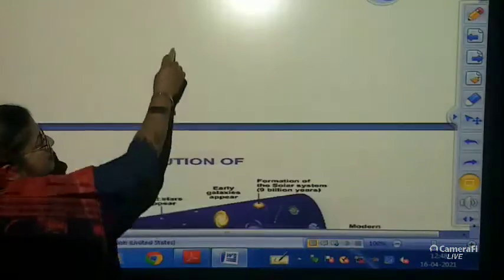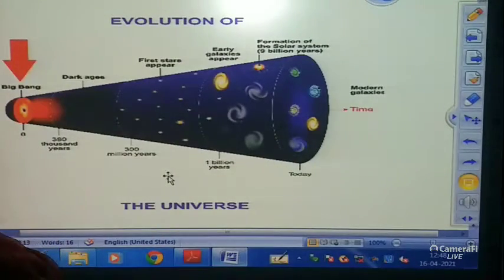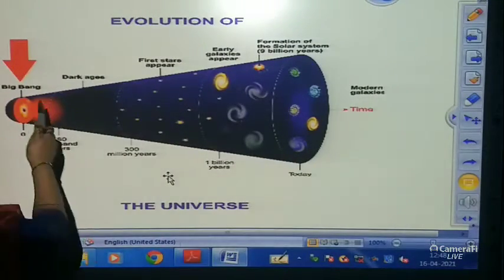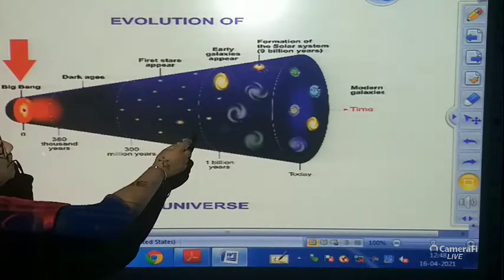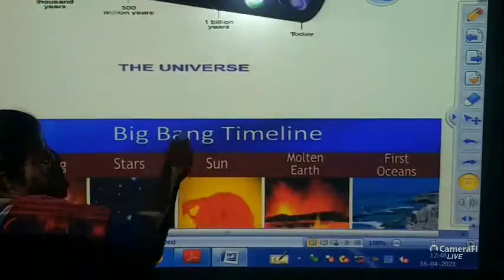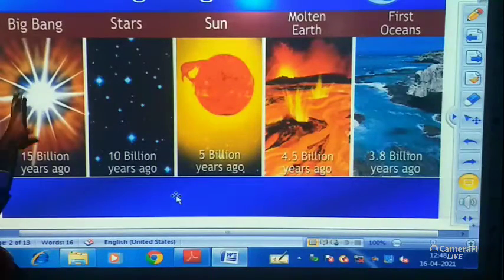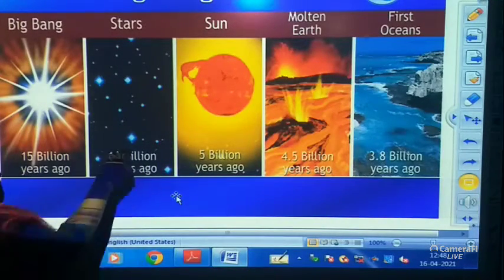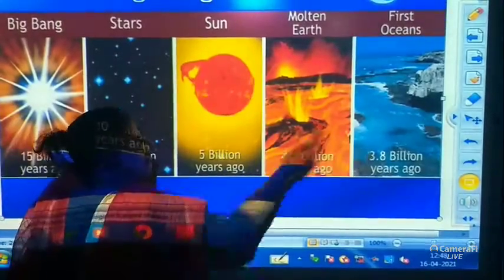You see, it is the evolution of the Big Bang. Big Bang, then the dark ages, then the flickers, means the stars, then the galaxies, then the rest. See the timeline over here, there is another picture. First there was a huge explosion, then there were stars, then the sun, then the earth, and then the oceans.